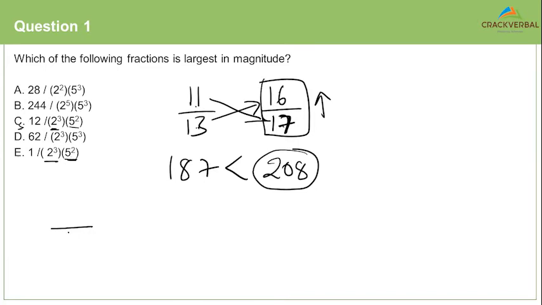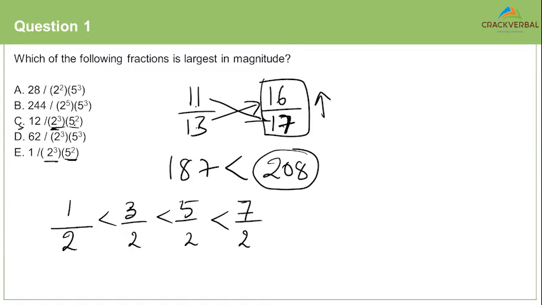You have to understand, if the denominator is common, higher the numerator, higher is the fraction. So the biggest fraction here will be 7 by 2 and the smallest fraction will be 1 by 2. We know the denominator is common and we know 12 is more than 1. So definitely option E is not the largest. It's actually probably the smallest.